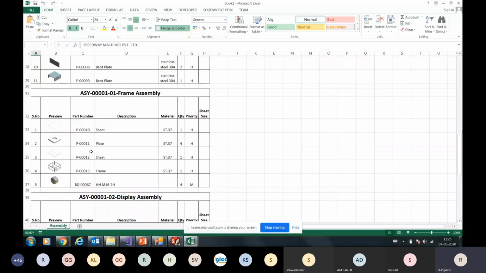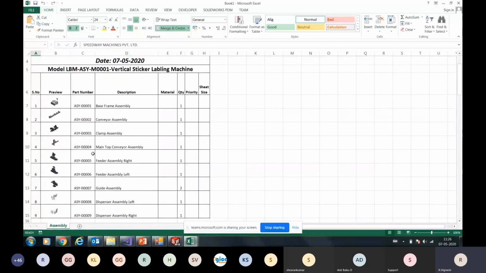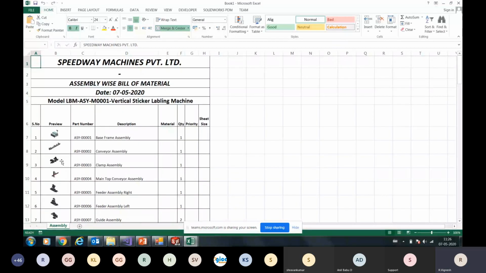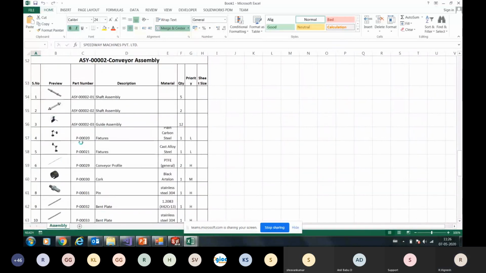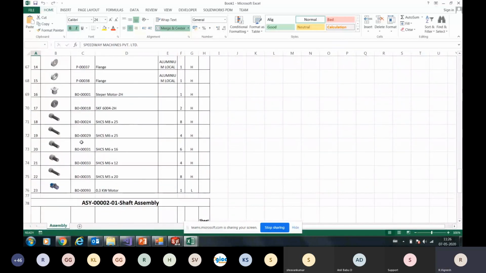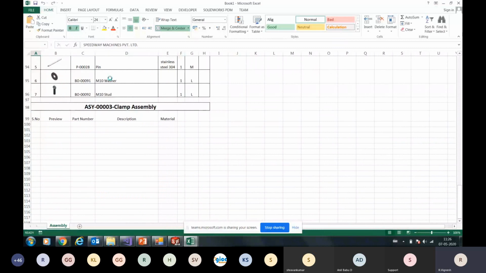Again, this template can also be customized, and there's an option to create the BOM with images or without images. This BOM has been created with images. If you want to keep images in your bill of material, you can keep them, or if you do not want them, there's another option.